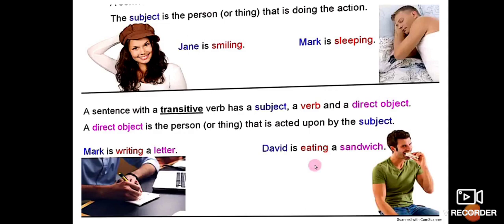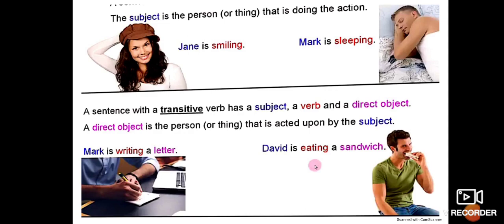See here, Mark is writing a letter. Mark is the subject. Mark is writing what? Mark is writing a letter. Therefore writing here is considered a transitive verb. See one more example: Mark is sleeping. Mark is the subject and sleeping is the verb.